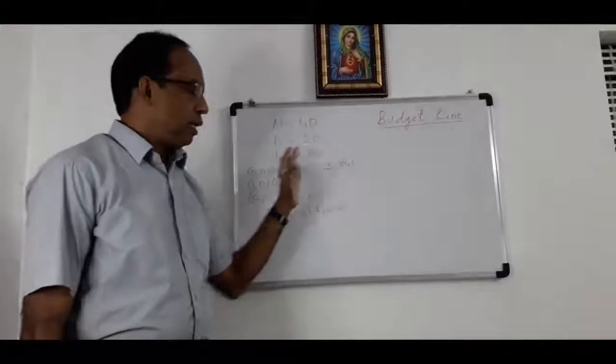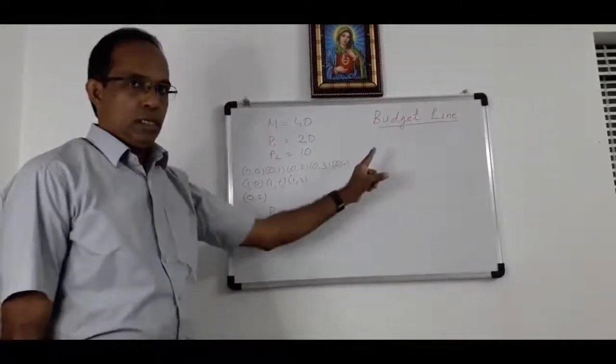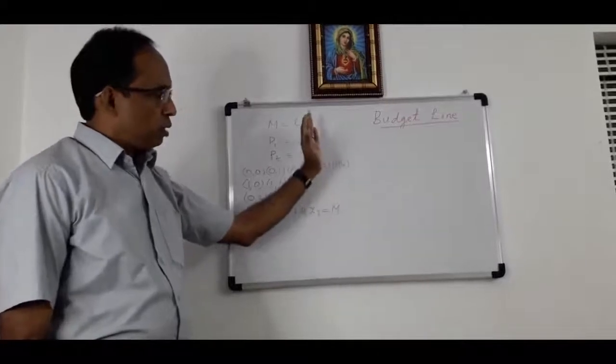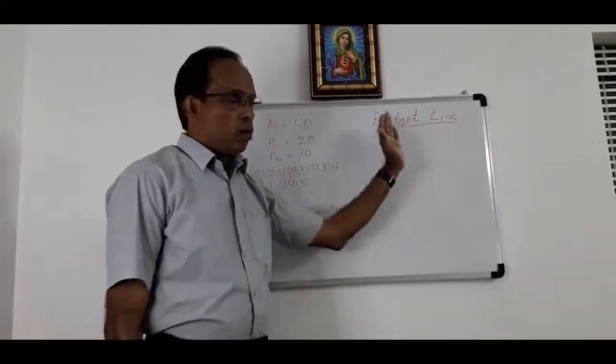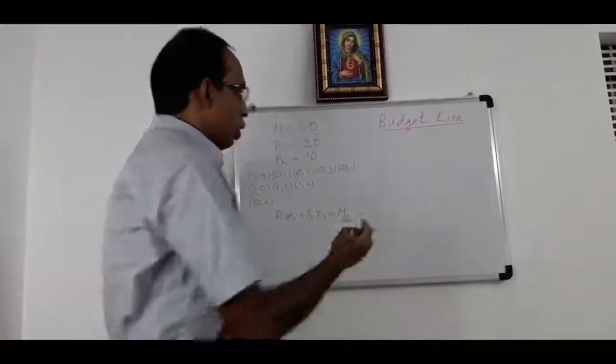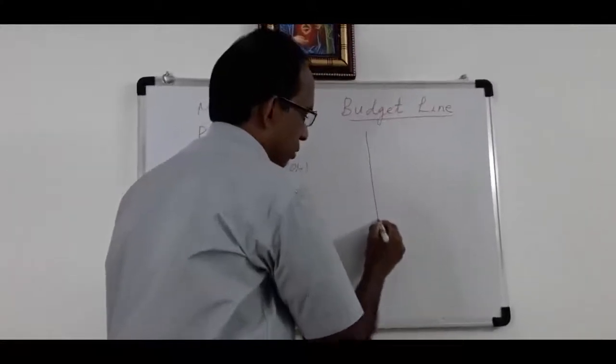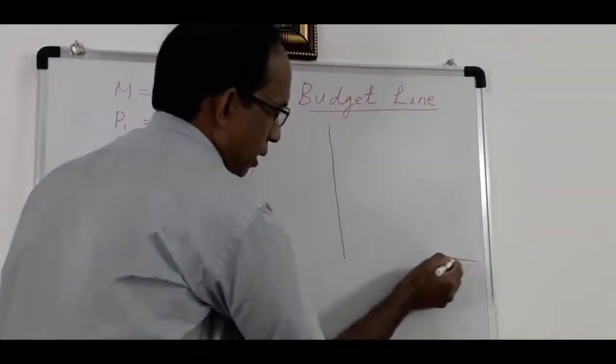Budget line is a graphical representation of budget set. But before studying budget line, we should draw both axes, x-axis and y-axis.